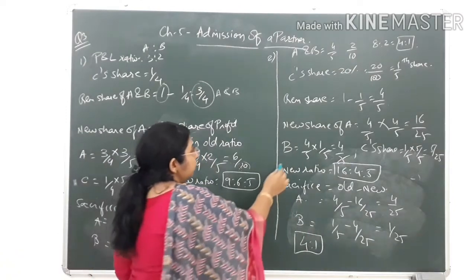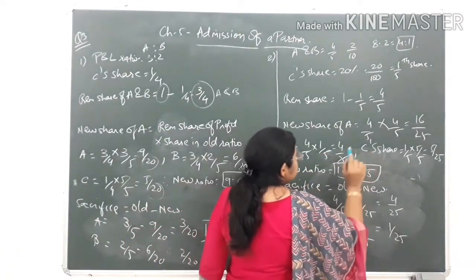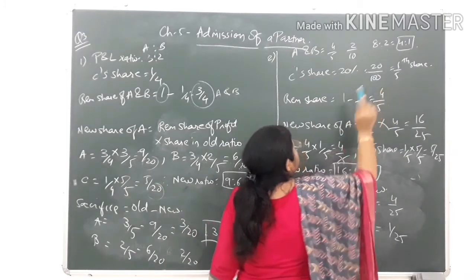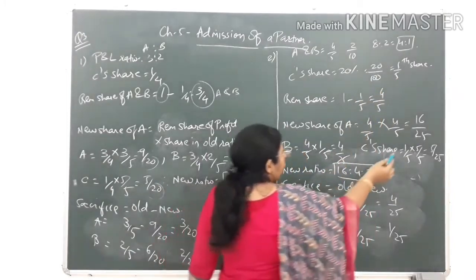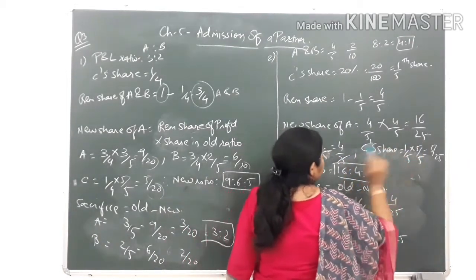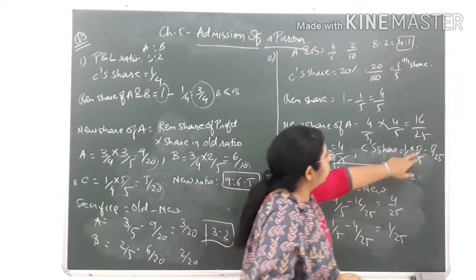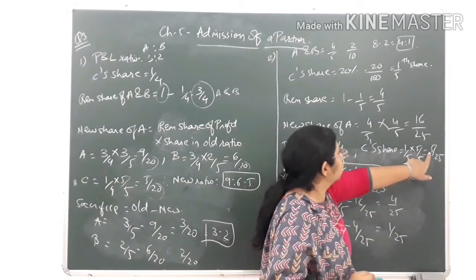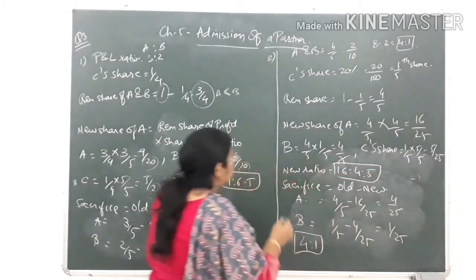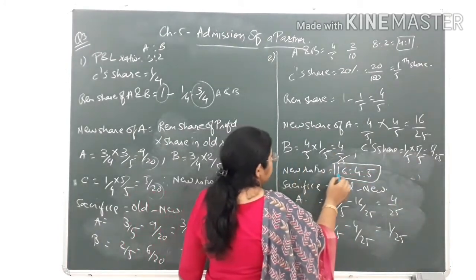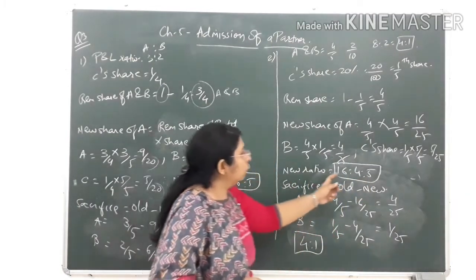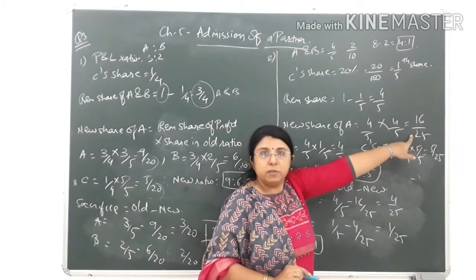Now A and B's share we have got. Now the new share of C is given to you, that is 1/5 share. You already found out the percentage, we have converted it into 1/5 share. Now to make the denominator same, that is 25, I will be multiplying with 5. So by multiplying numerator and denominator by 5, you will get the new share of C, that is 5/25. So the new ratio of the three partners would come to 16:4:5. Again you can verify the total of these three would be 25, that is the denominator.